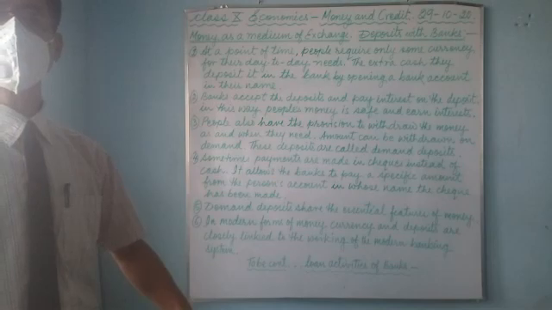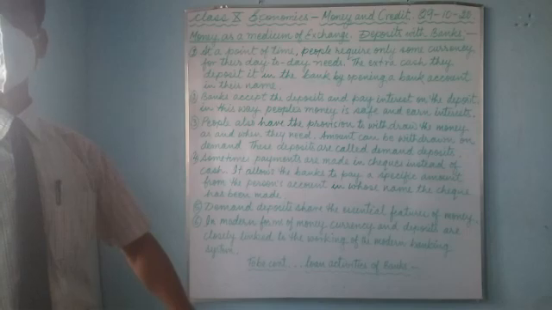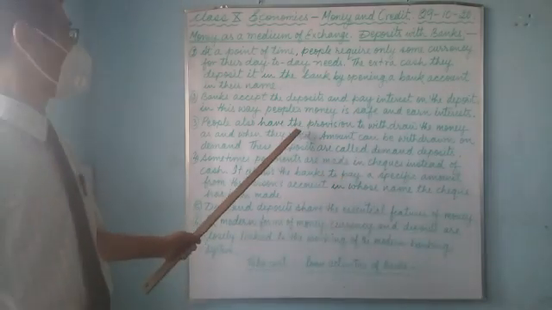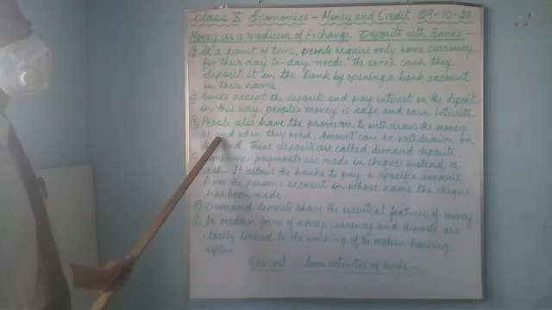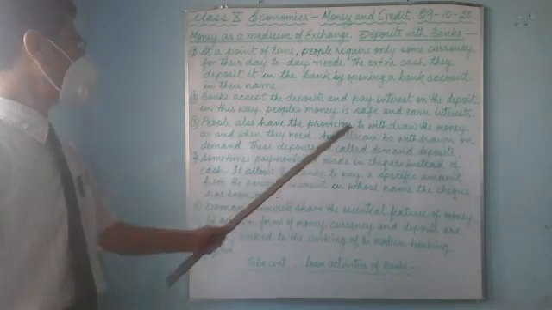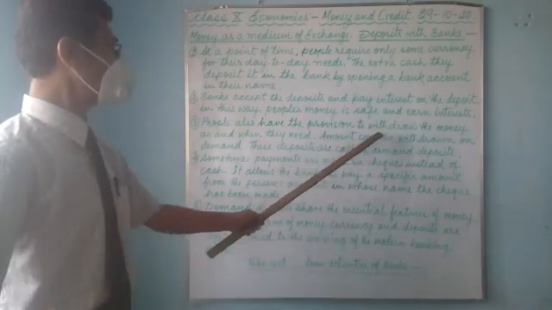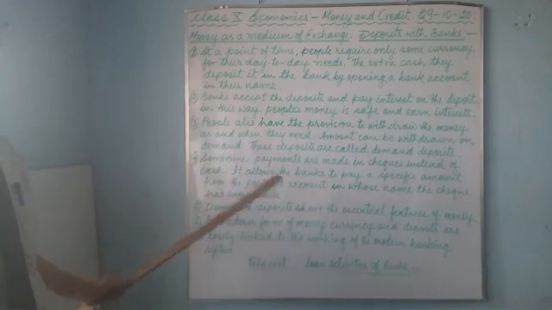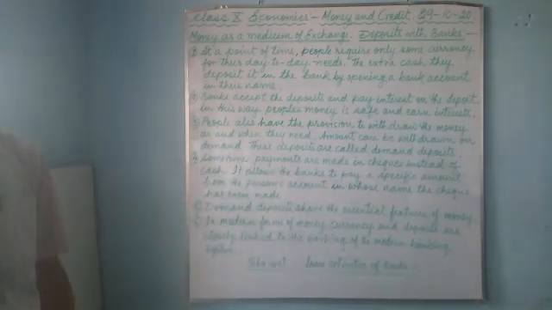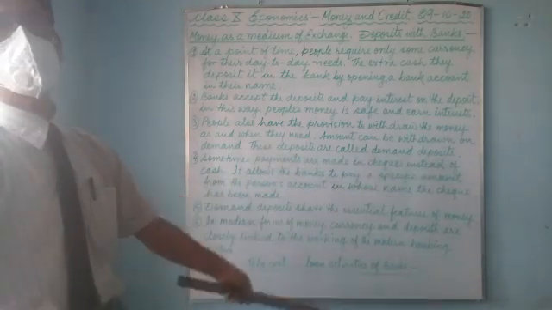Number 3, people also have the provision to withdraw the money as and when they need. When you deposit the money in the bank, you have the provision to take out the money whenever you need it. You can go to the bank and withdraw the money as and when you need. The amount can be withdrawn on demand, because you demand, I want some money because I need it. So that is called demand. You fill up the withdrawal form and give it in the bank, and they will pay you the money.